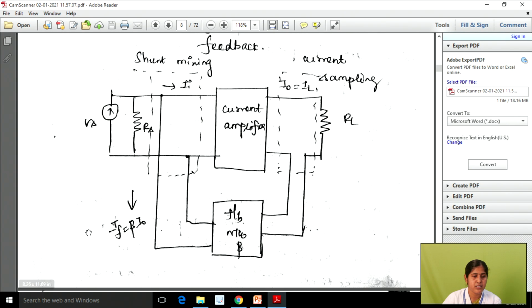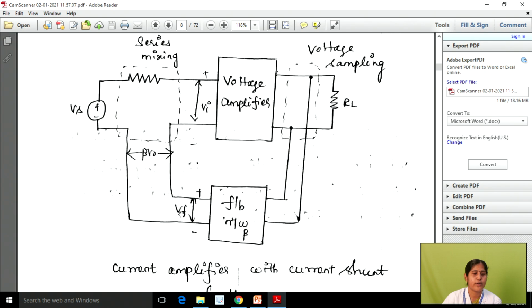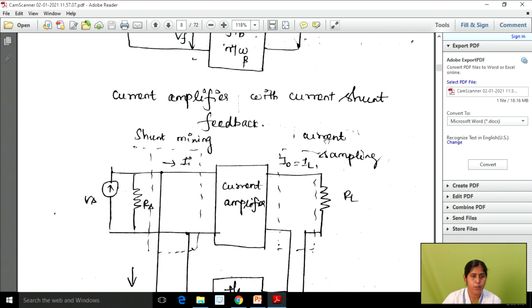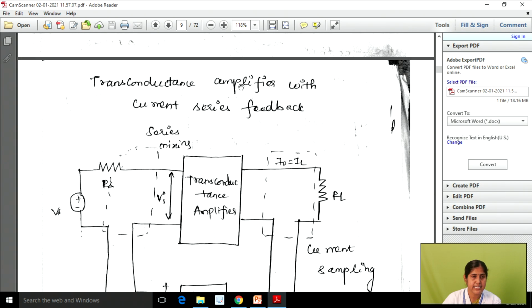From this, in the general case we can calculate the feedback current, IF, which is equal to beta times I naught. Similarly we can calculate the feedback voltage, VF, which is equal to beta times V naught. So this is the second topology in feedback amplifiers. And then the third one is the transconductance amplifier with current series feedback.